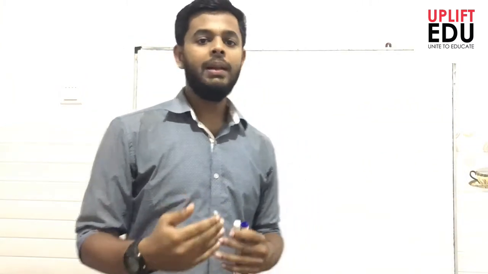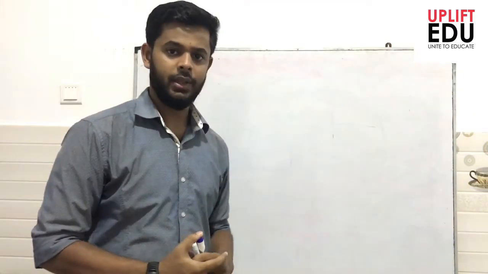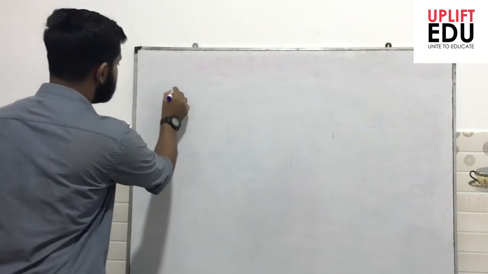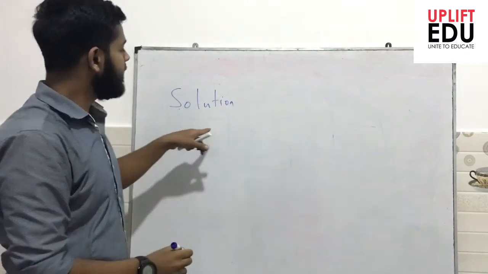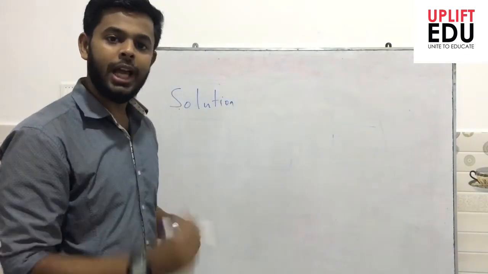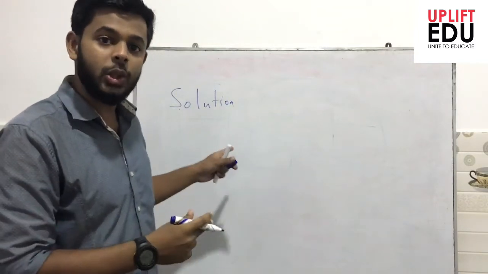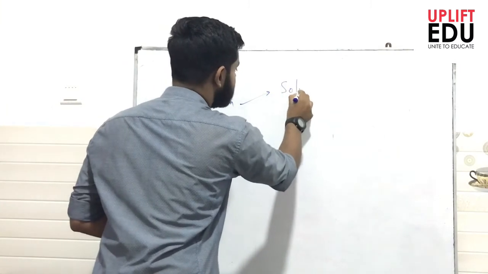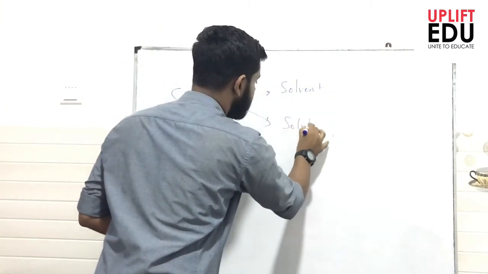Okay. Now we'll move our discussion in detail to these homogeneous mixtures. In another term, we call these homogeneous mixtures a solution. In this solution, we say this consists of two types of components. Basically we divide the components in the solution into two types: one as the solvent and the other one as the solute.